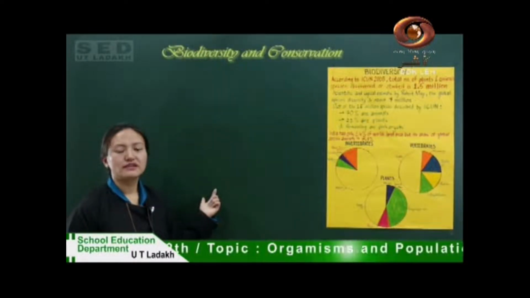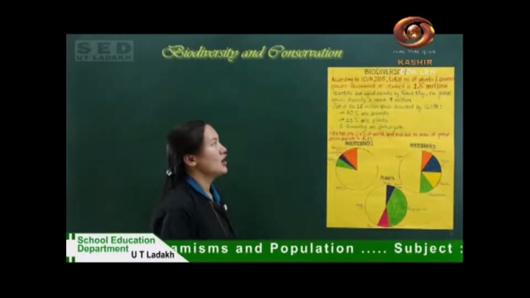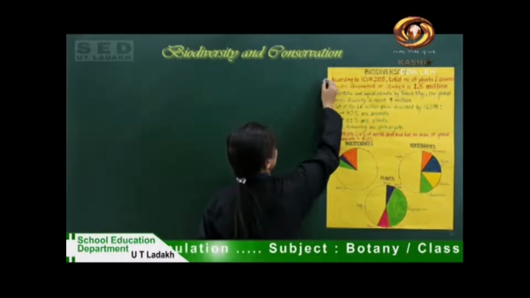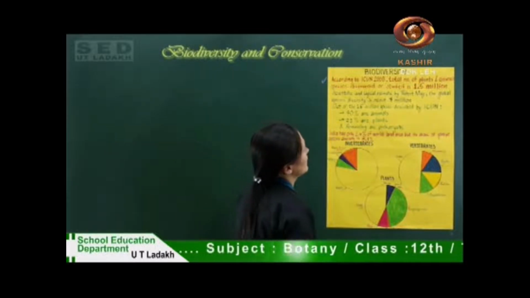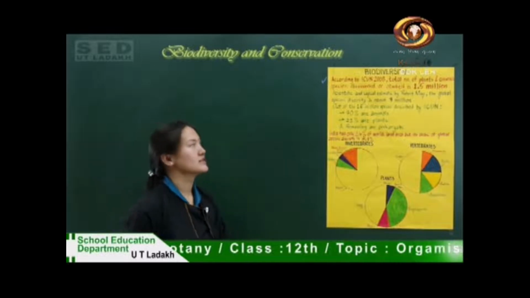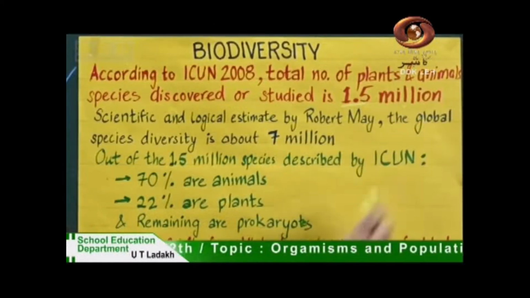We talked about different types of diversity. Next we will see how much diversity we have. According to IUCN, the total number of plant and animal species discovered or studied so far is 1.5 million.